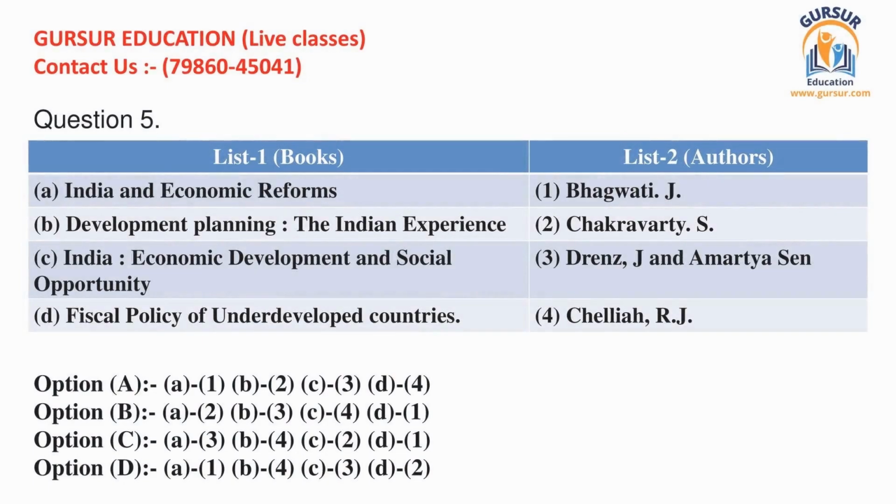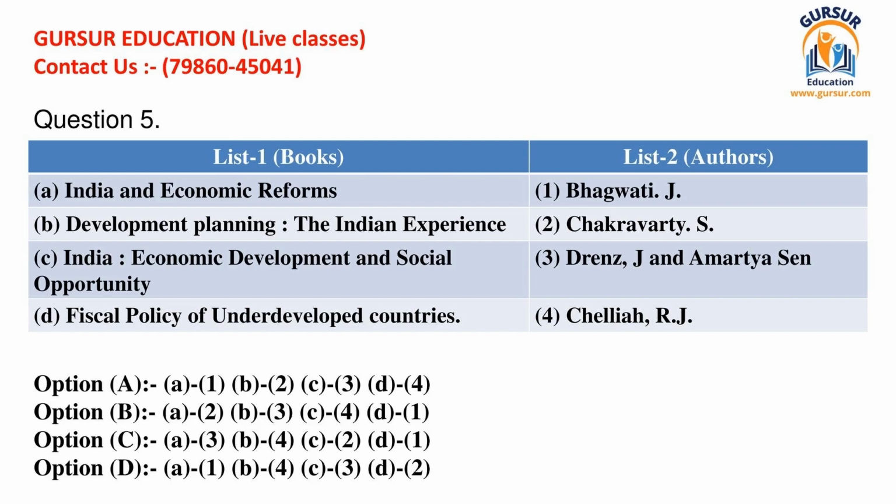Question number 5. Two lists are given in this question. You have to match correct items of list 1 with correct items of list 2. The list 1, books, contains the following items. A. India and economic reforms. B. Development planning, the Indian experience. C. India, economic development and social opportunity. D. Fiscal policy of underdeveloped countries.